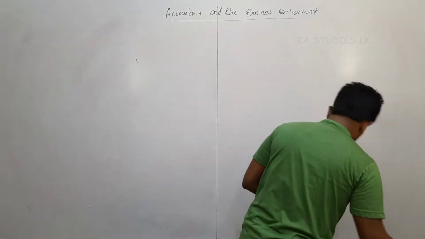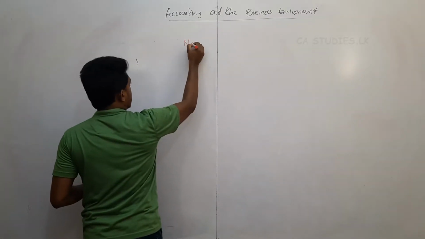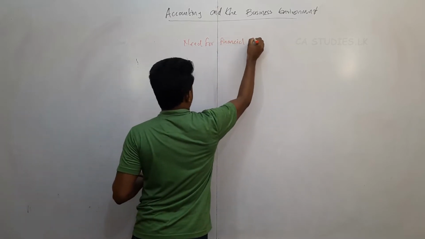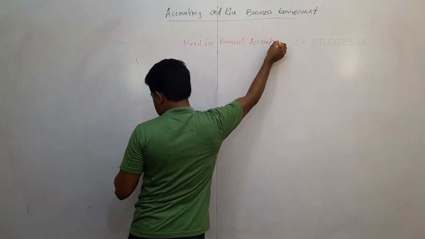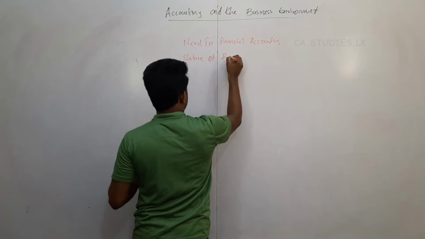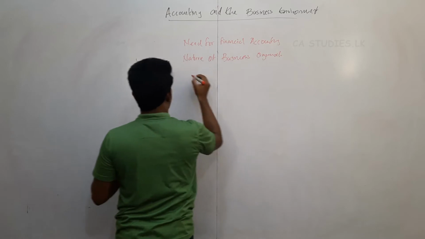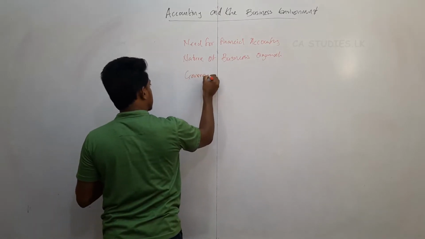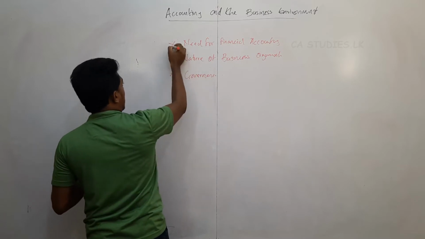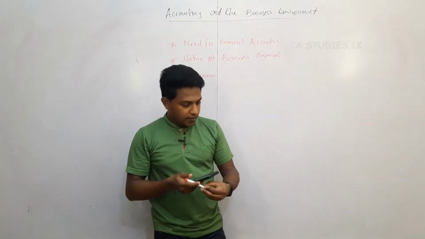The first content is the need for financial accounting. The second content is the nature of business organization. The third one is governance. What is meant by governance? What is the nature of the business organization? What is the need for financial accounting? That is what we have to understand first.